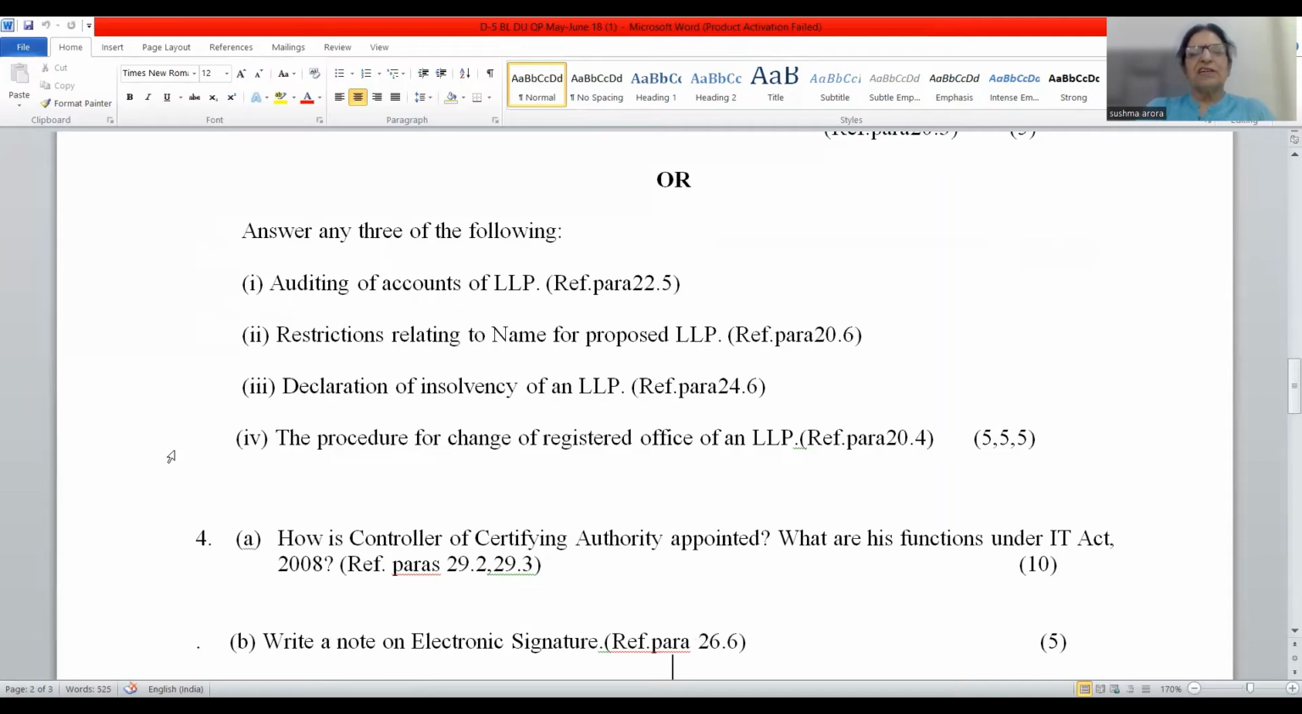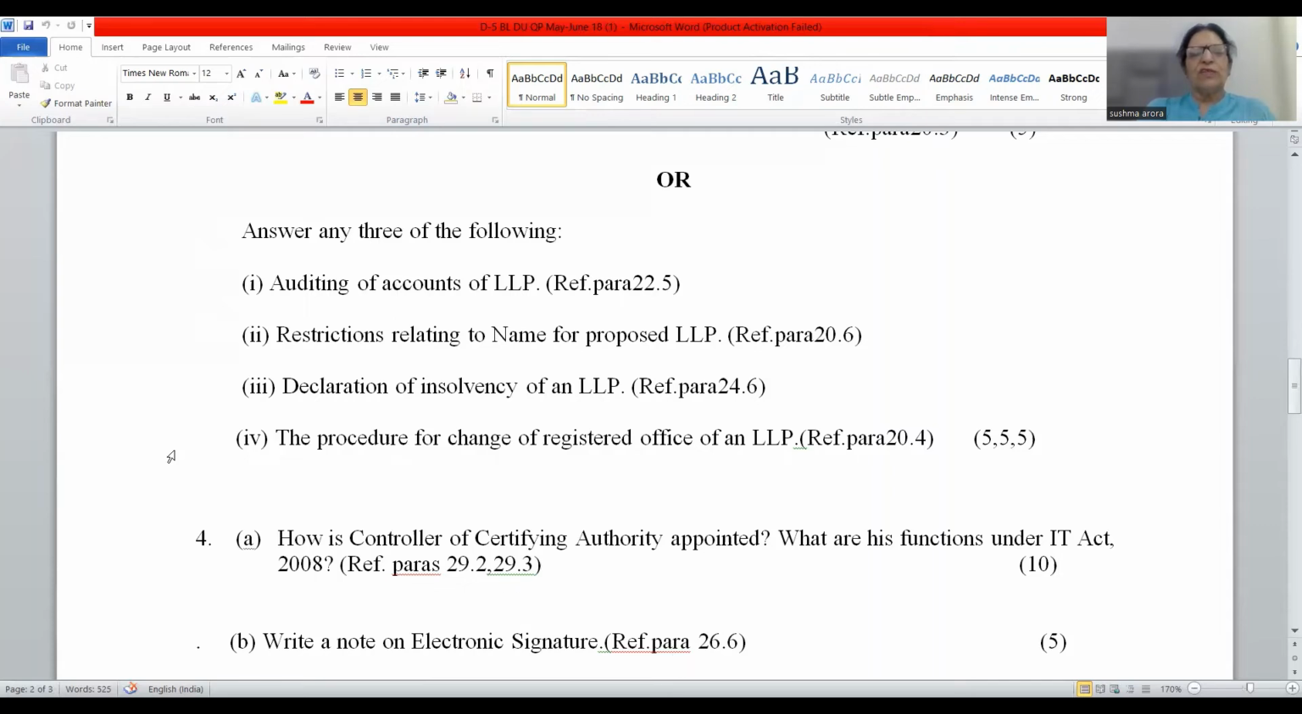Then restrictions relating to name for proposed LLP. LLP is not free to have any name for the proposed LLP. There are some restrictions which have been imposed by the government. So LLP has to take care of those restrictions. And in case of any violation, there is a penal provision for that.